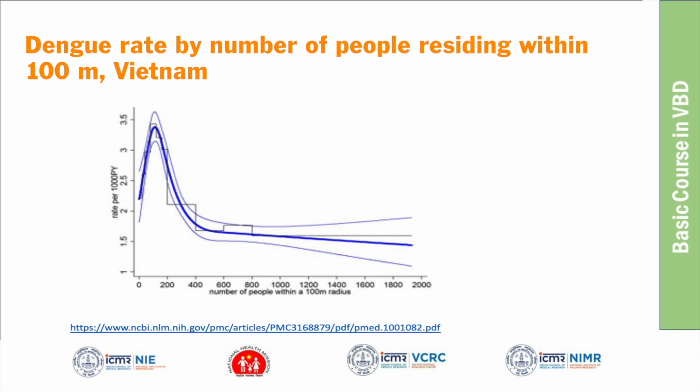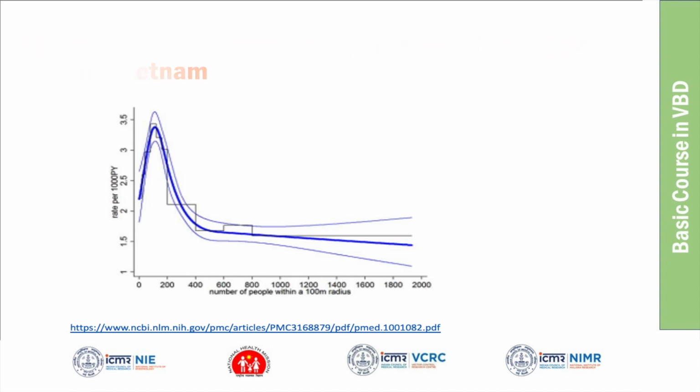Another important feature is that population density plays a major role. In Vietnam, they have done a study, and they found that the number of dengue cases per 1,000 person-years, the incidence, is very high in those areas where there are more people, around 190 people within a 100-meter radius. In a 100-meter radius, if there are 190 people, then the incidence is very high. But after that, it doesn't make a difference. So that is considered the critical population density for a high risk of dengue.